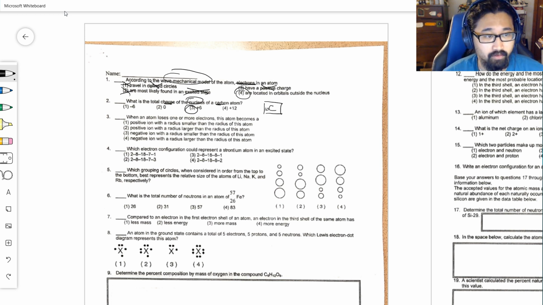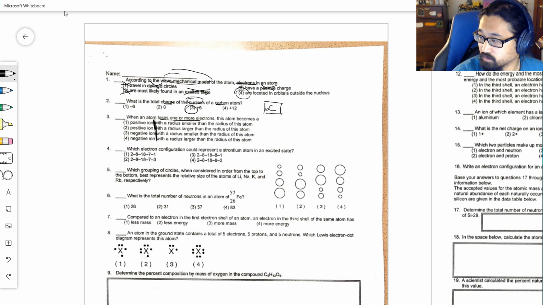Finally, number 3. I think that you had enough here. If you didn't get number 3, it's not a big deal. The important part of number 3 was this first part about the ion. If you weren't sure about what to do with the rest of it, it's not a big deal. But let's look at it.